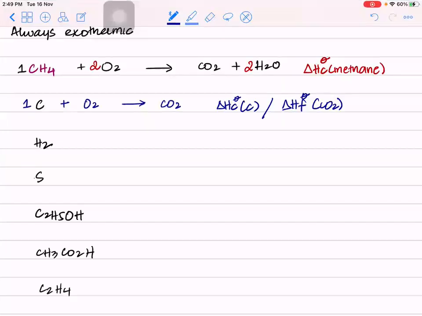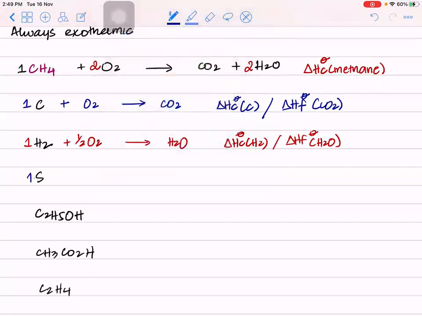Equations now. So hydrogen with oxygen will give you what? Water. So hydrogen burning would be 1 mole giving you H2O, and this would be half a mole of O2. Can I call this combustion of hydrogen? Can I also call this what? Formation of water. Yeah.